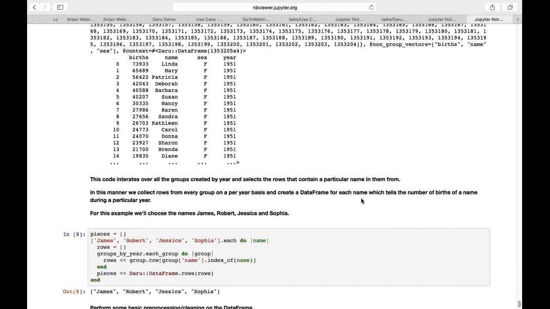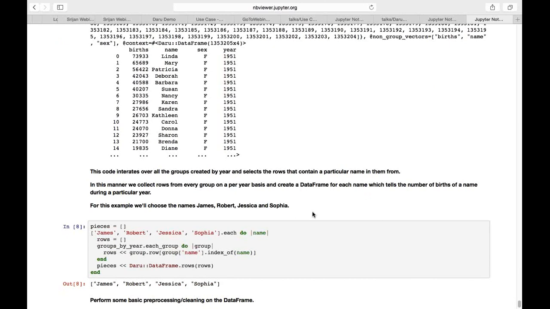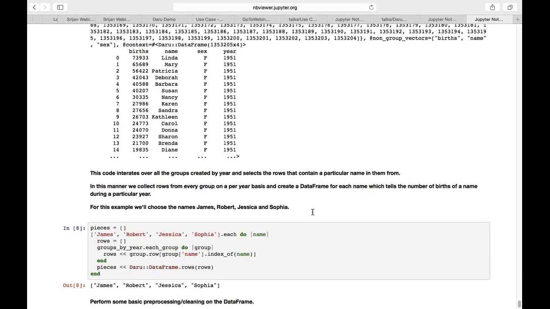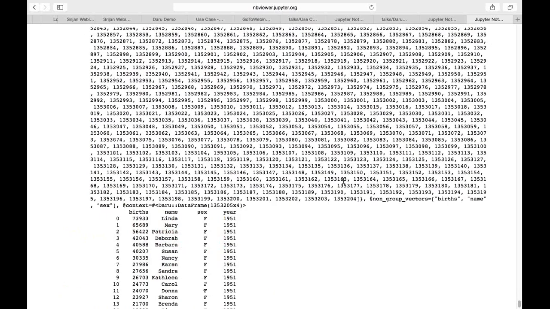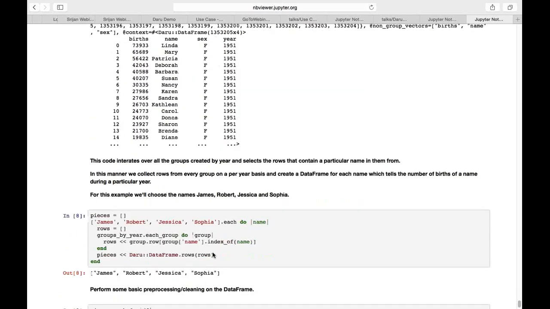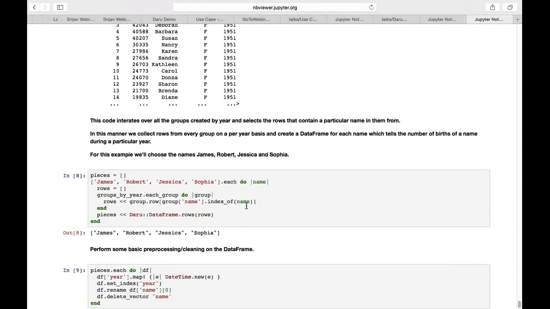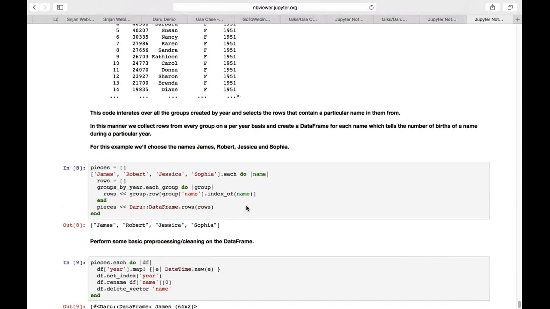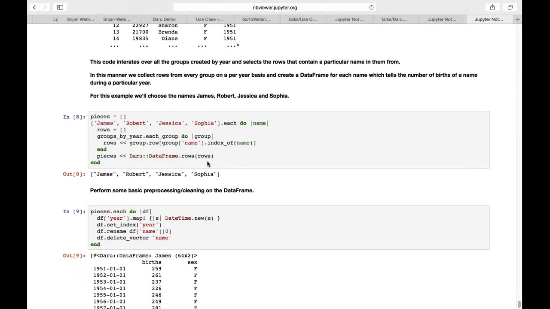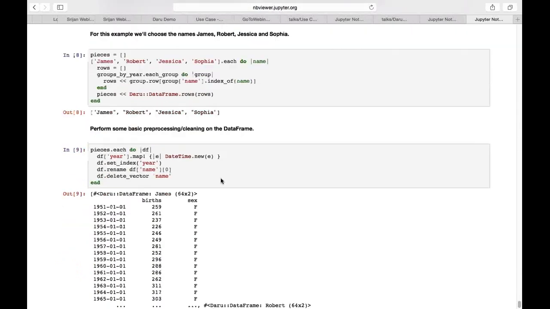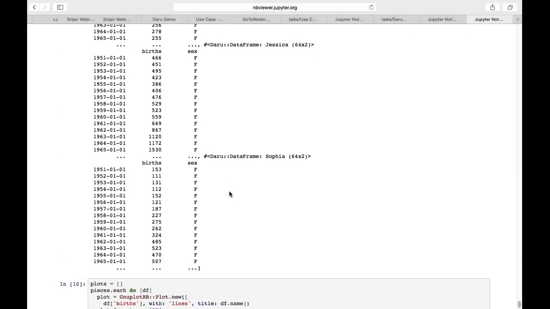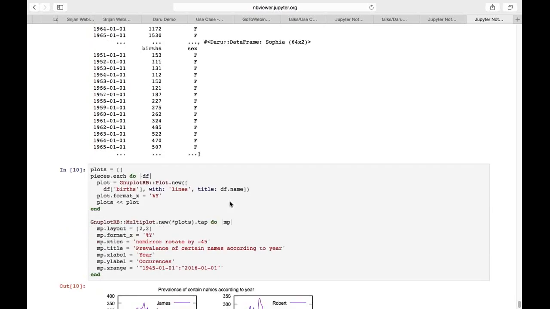Now we had the groups, and now we want to iterate over them and basically create pieces of the names. So now I do some basic cleaning and processing on the data, and I want to see the names that were most popular in each year.